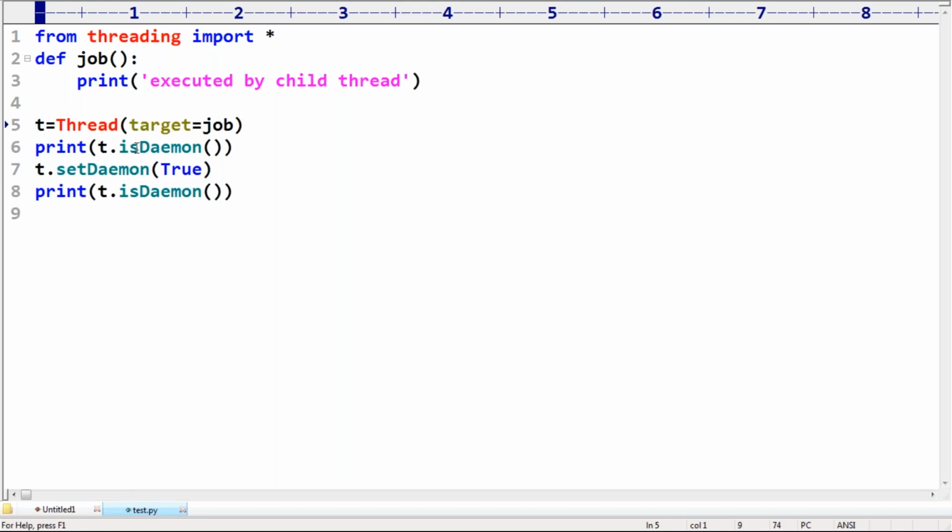Now I have one small doubt: how to use the setDaemon method? We covered already that if the parent is non-daemon, the child is also by default non-daemon.